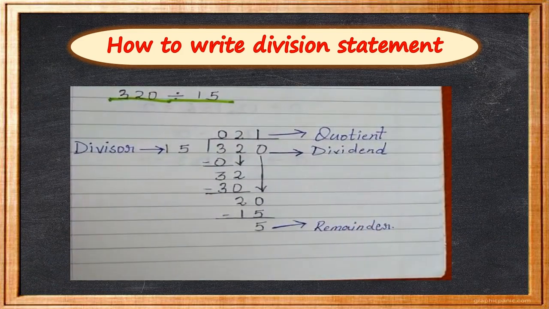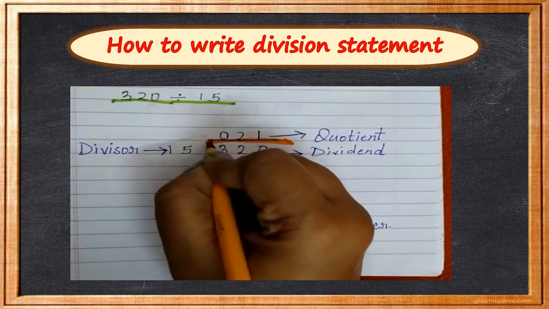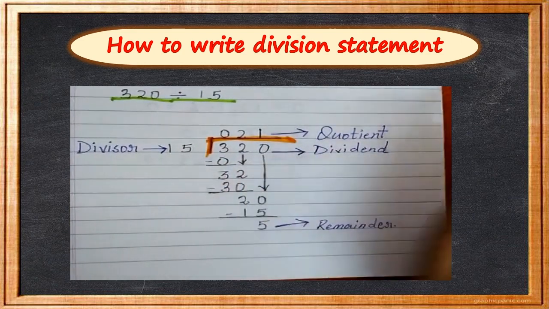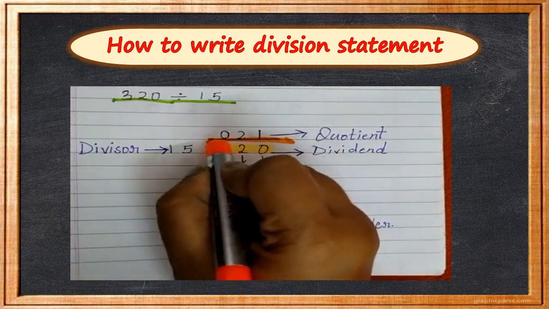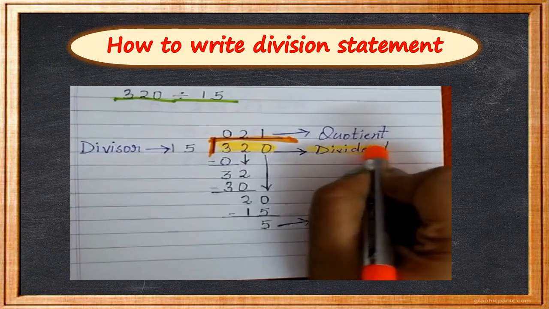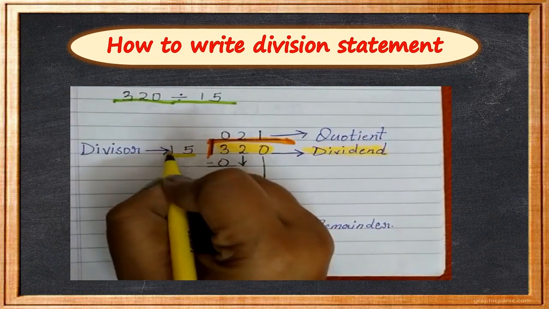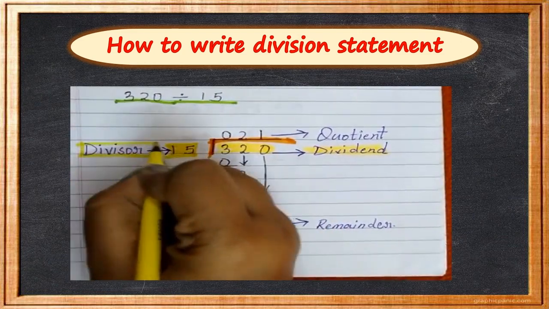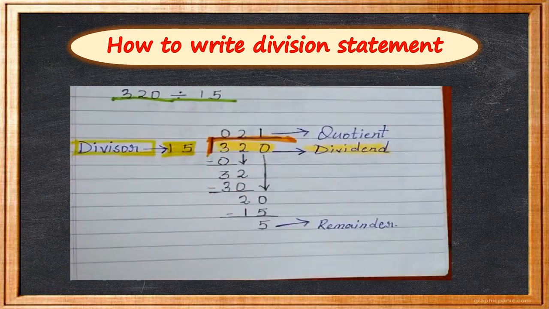We will first make a division box. What is this, children? This is the division box. Inside the division box, we write the dividend. Yes, and outside of the division box, we write the divisor by which we are going to divide. Is it clear, children? And the answer that we get, we write on top.